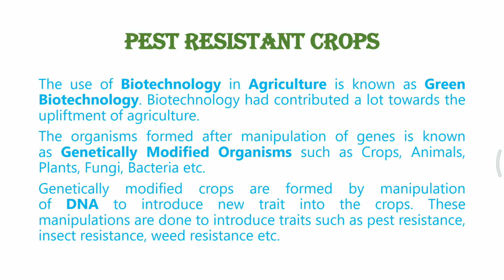For understanding this, we need to understand the life cycle of the plant as well as the life cycle of the pest, even the feeding habit of the pest. If we can understand this, we can definitely manipulate the plant in such a way so that we can get our desired pest resistance.